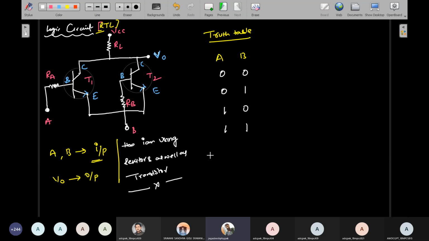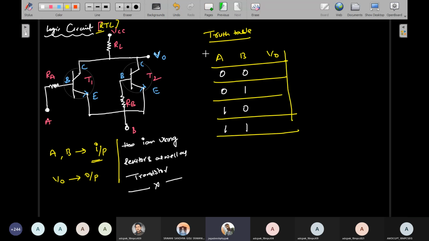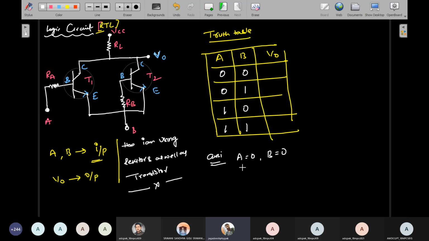One important point is the output voltage V naught, which is what you get finally. Case one means when capital A equals 0 and capital B equals 0. I'll tell you the operation right now.